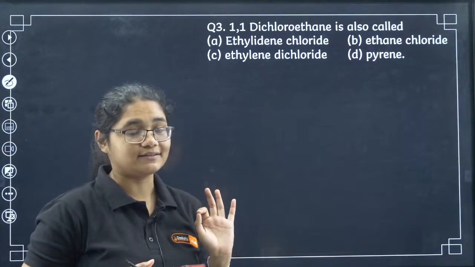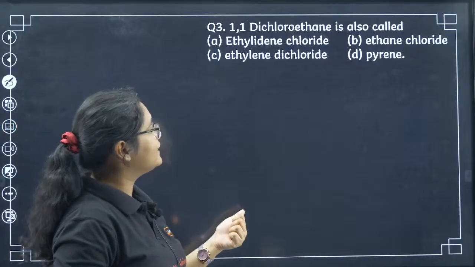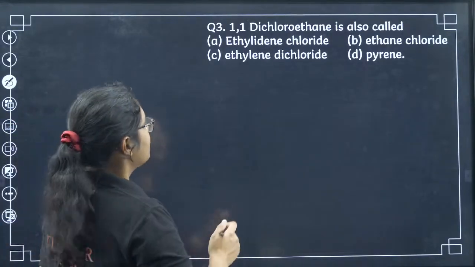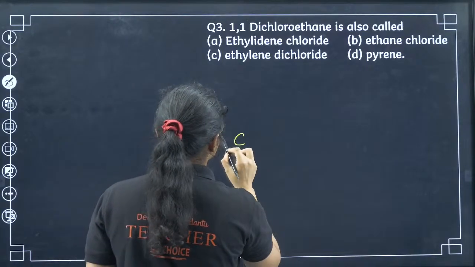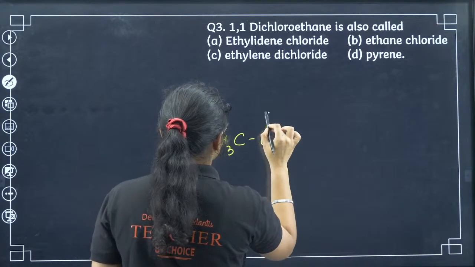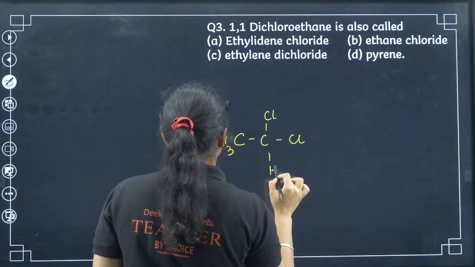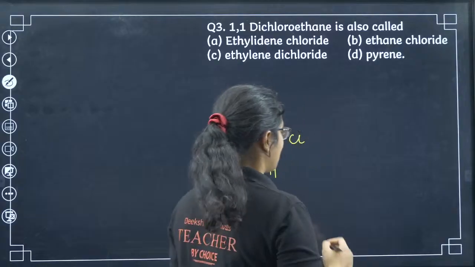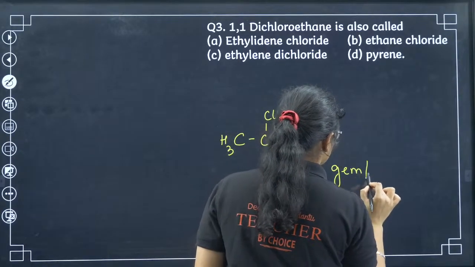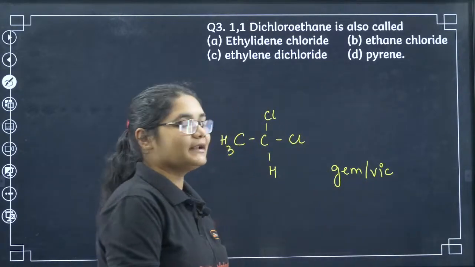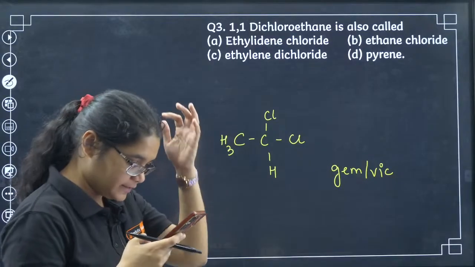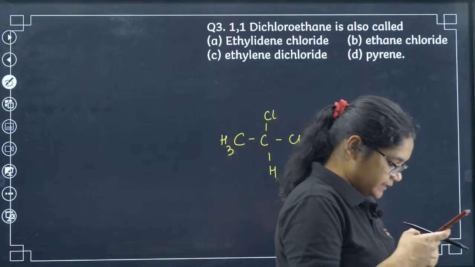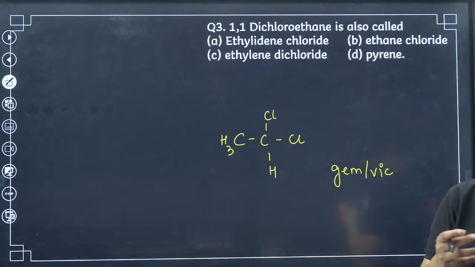Let's move to the third question. 1,1-dichloroethane is also called, very good question, ethylidine chloride, ethane chloride, ethylene dichloride or pyrene. For 1,1-dichloroethane, just tell me whether it is a geminal dihalide or a vicinal dihalide. Gem or Vic? Comment and tell me quickly, all of you.